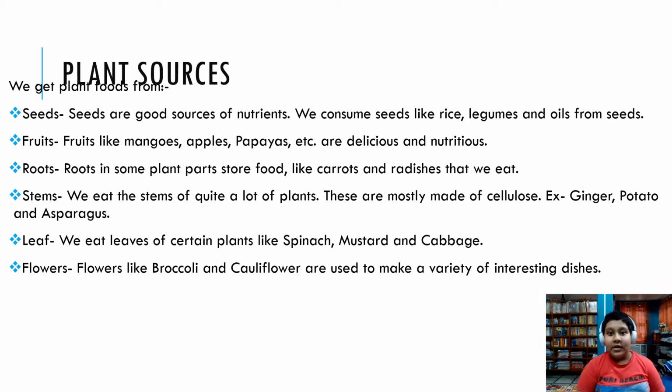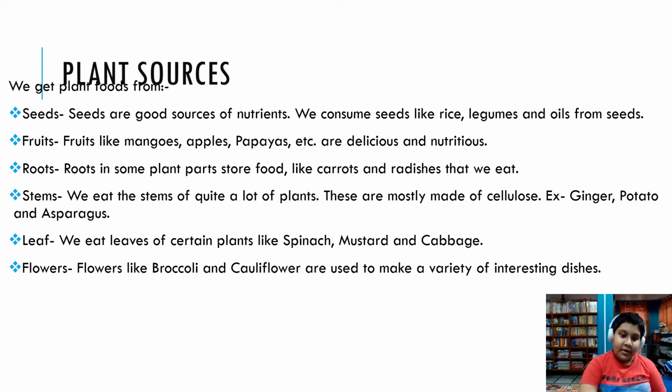Then fruits. We have many delectable fruits like papayas, oranges, and mangoes. Roots. Roots of some plants store food, like carrots and radishes. Now stems. We often eat the stems of quite a lot of plants. They are mainly made of cellulose. Cellulose actually is a form of a complex sugar.